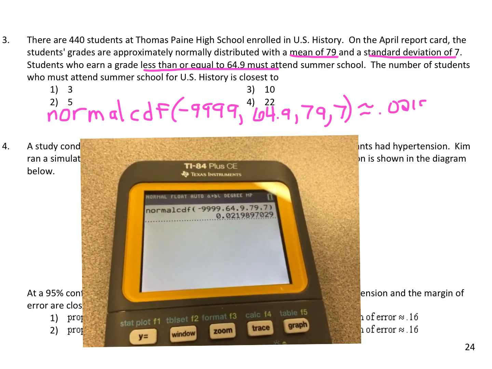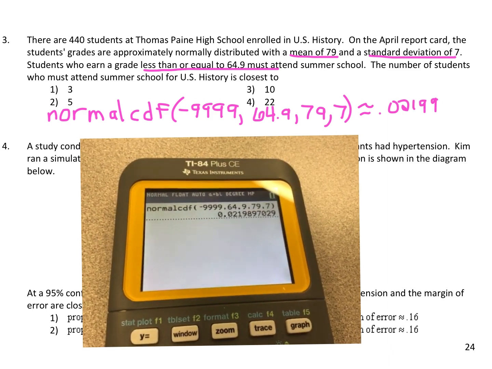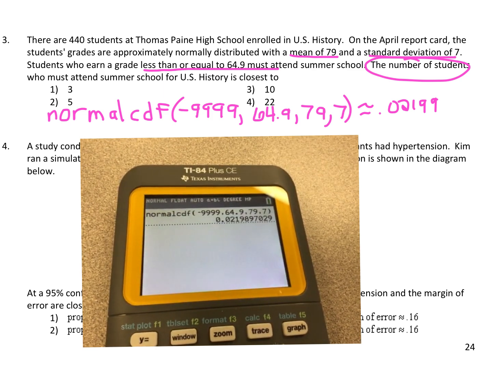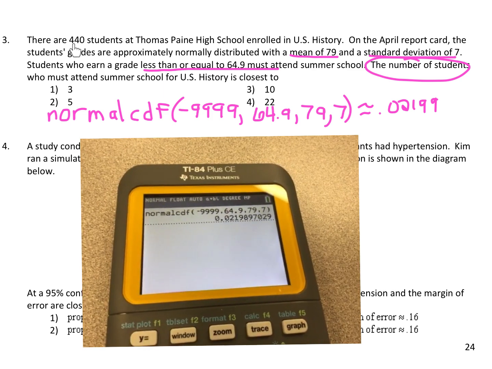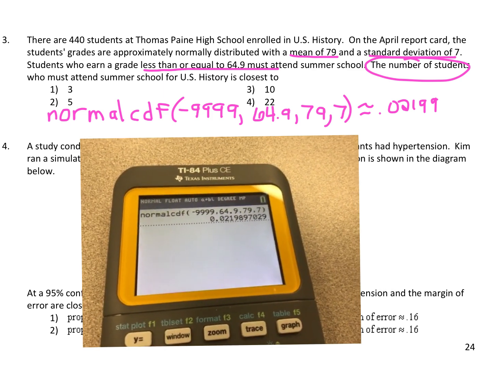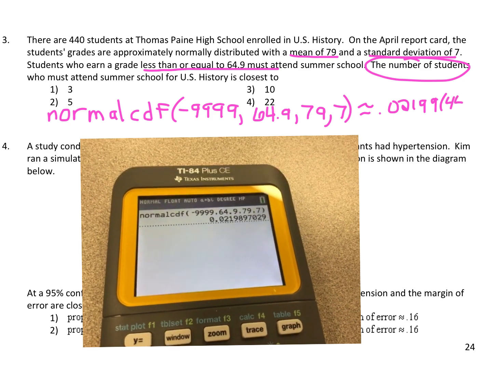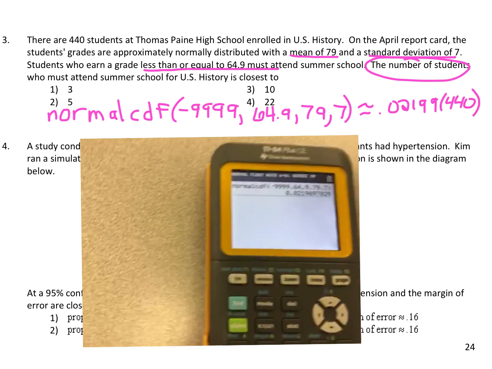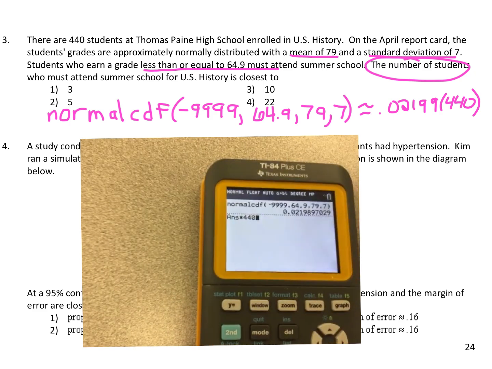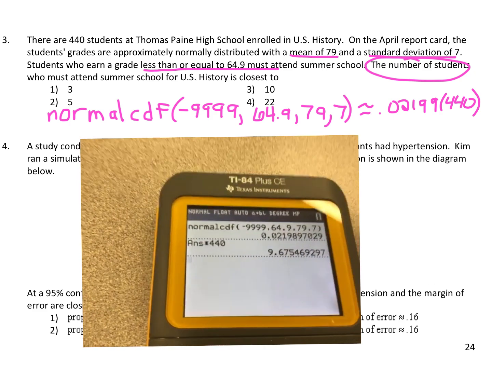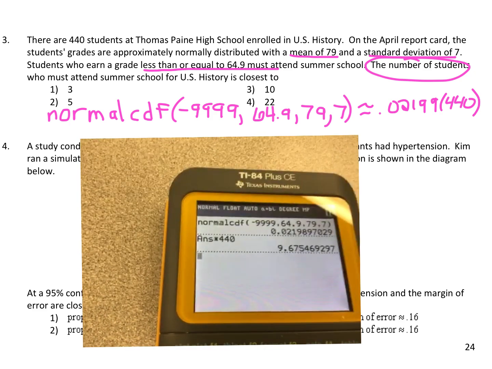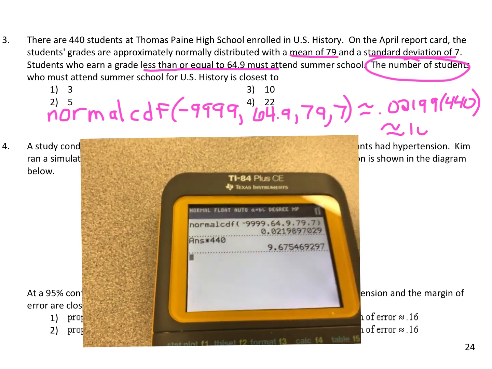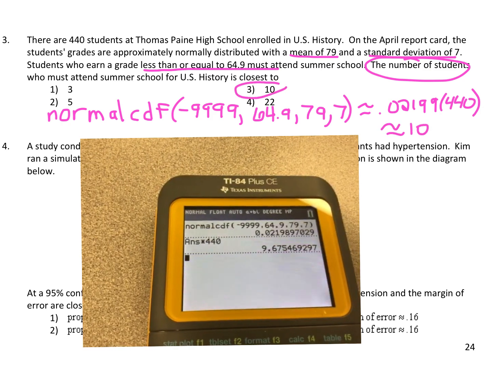Now that's the percentage. We want to know how many. They want us to find the number of students. All right, so we're going to need to multiply that percentage by the 440 students that are in the school. So we're going to multiply this by 440. All right, so let's do that in the calculator. Let me hit times 440, and let's see what we get. Okay, so that rounds up to about 10 students. So it's approximately 10. So choice 3.